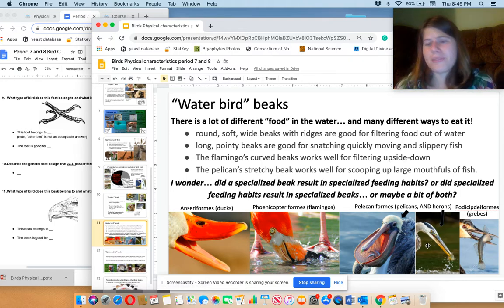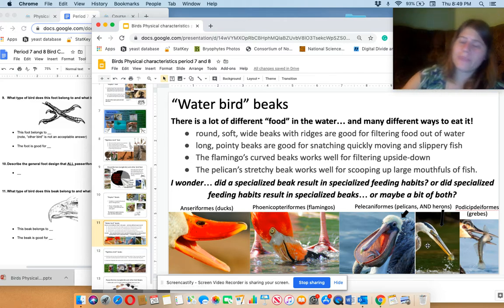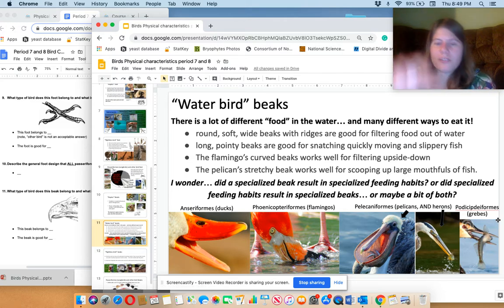And teething baby is crying again, didn't quite make it. Oh well. These long pointy beaks are for snatching and picking out fish from the water. They are a precision tool for snatching quick moving objects. That and their necks help them.